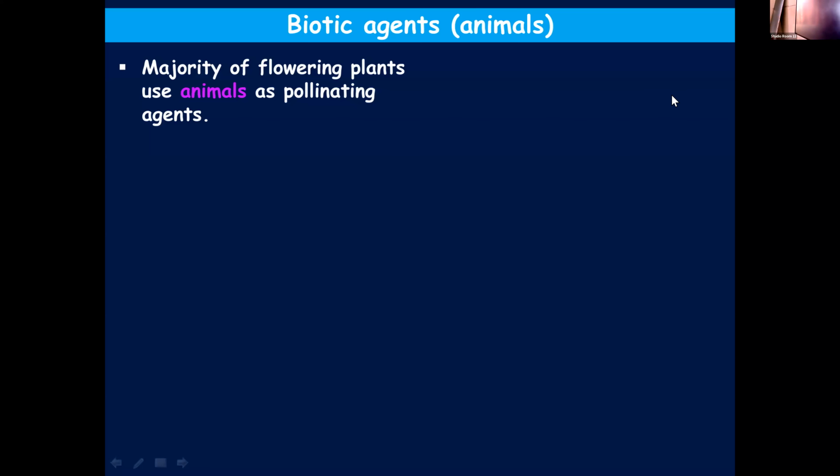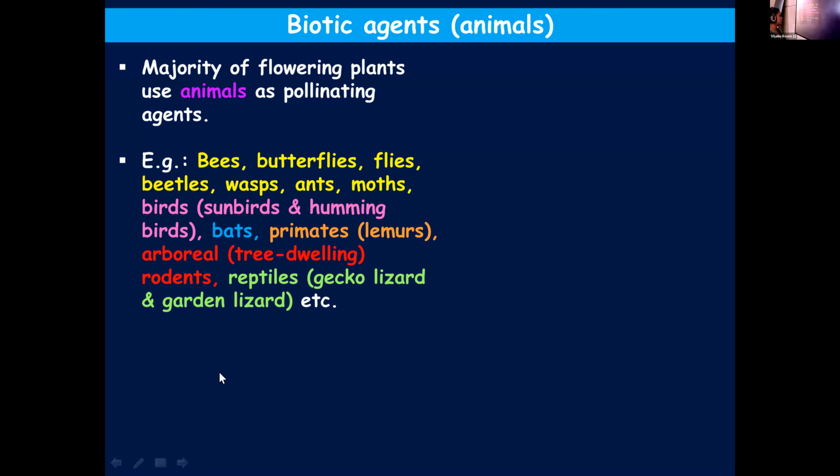Biotic agents: the majority of flowering plants use animals as their pollinating agents. Bees, butterflies, flies, beetles, wasps, ants, moths, birds, sunbirds and hummingbirds. Both of them are small birds, and they resemble each other somewhat. Then bats, primates like lemur.